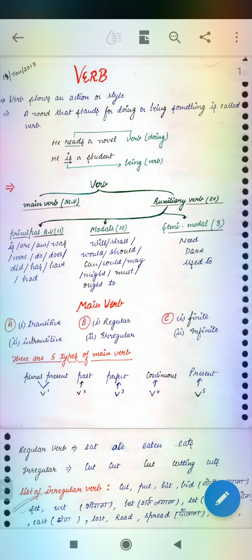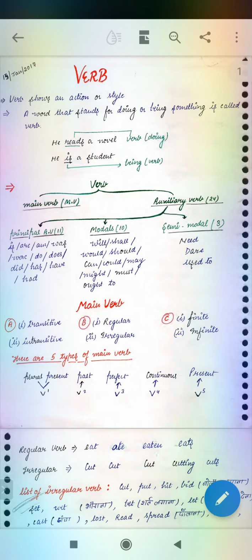That is a word that stands for doing or being. As I have described in my previous class, all doing words are called verb.